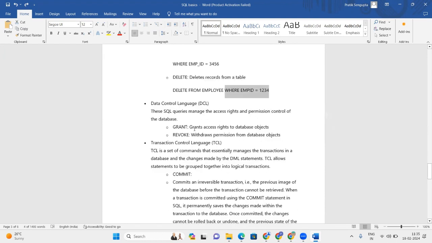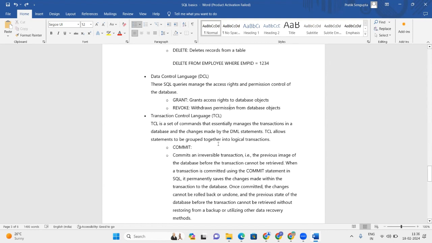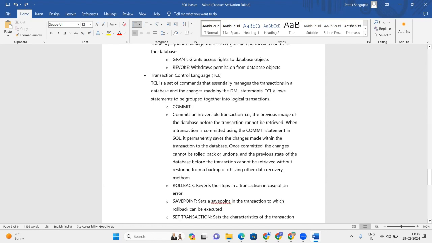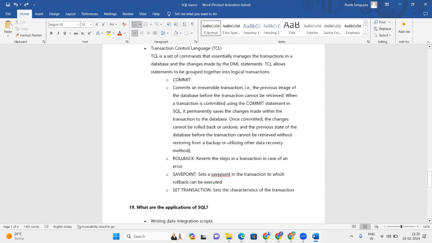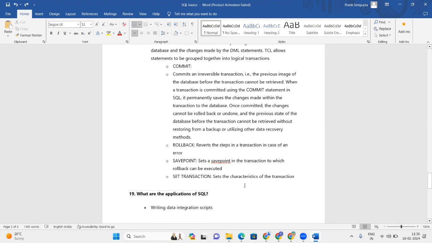Data control language is about managing the access rights and permission control of the database. This is in the hands of the database administrator. The database administrator grants access rights to any particular database objects, or he can revoke the access of any database object from any particular user. He has that authority. And transaction control language includes commit and rollback, which I just showed. Commit is an irreversible transaction. Whatever changes are done, it saves permanently to the database. Rollback is just reverting the step. A savepoint is a particular point till which the rollback can be executed.